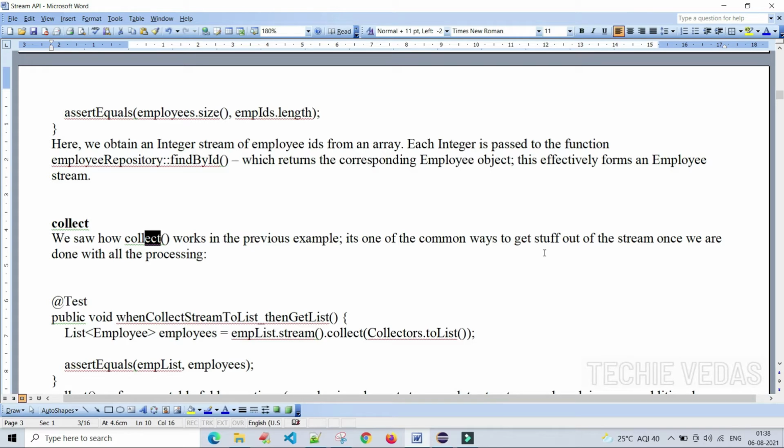Once we are done with the required operations on that data, after finishing that, we will collect the data. If you see this collect method anywhere, we are just getting the result of the operation, the result of the data.